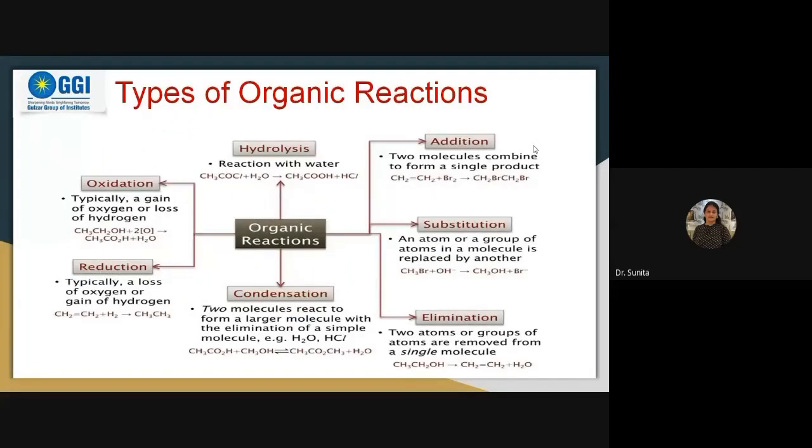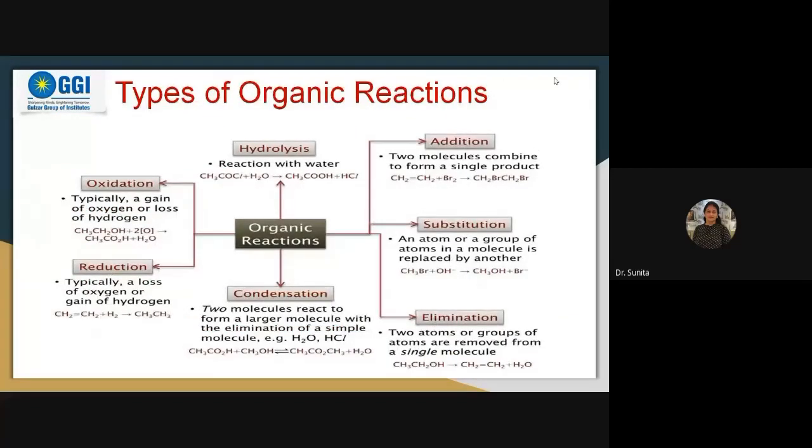After discussing all the types, what are the addition reactions, substitution reactions, elimination reactions, condensations, oxidation and reductions, mainly yesterday we discussed the addition reactions. What are the addition reactions? Where something is going to add to a substance.